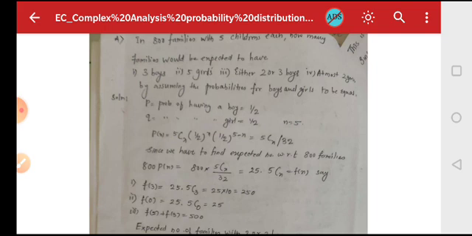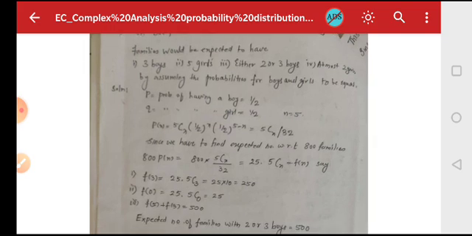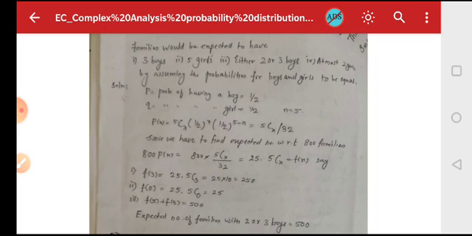If p is the probability of having a boy, then it is 1/2, and q = 1/2 is the probability of having a girl, and n = 5 is the number of children in each family. Therefore P(x) = 5Cx (1/2)^x (1/2)^(5-x), which comes around 5Cx/32.